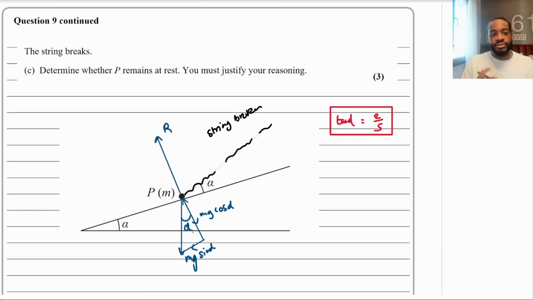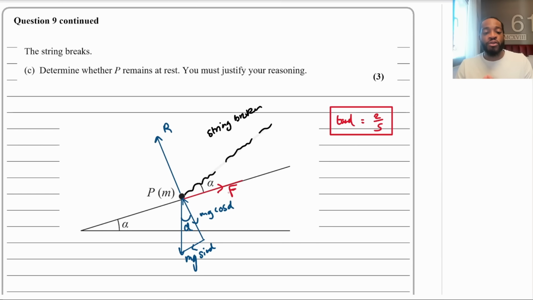Okay. Now, if it doesn't remain at rest, it would be going down, right? But it depends on the friction. So let me put the friction in. Remember, when the string was attached, it was being pulled up, right? The puller pulling up, friction was acting down the slope. If it's gonna move and not remain at rest, then friction would act in the opposite direction. It would be moving up the slope.